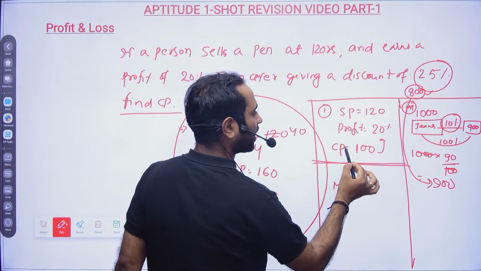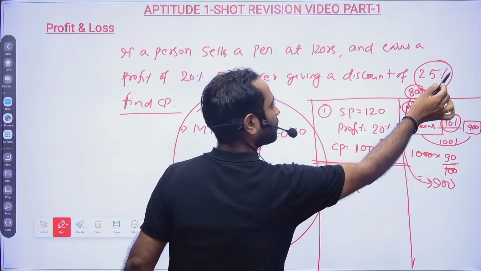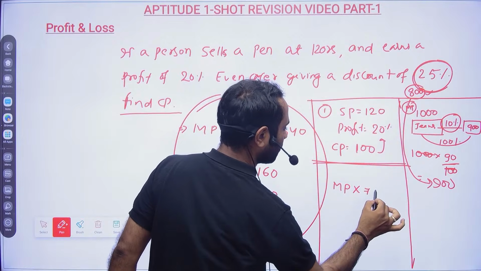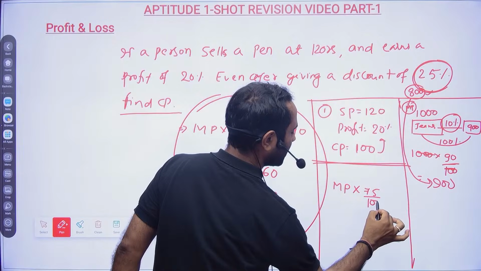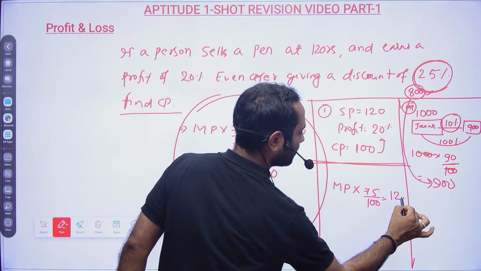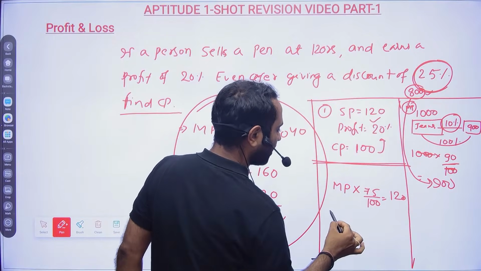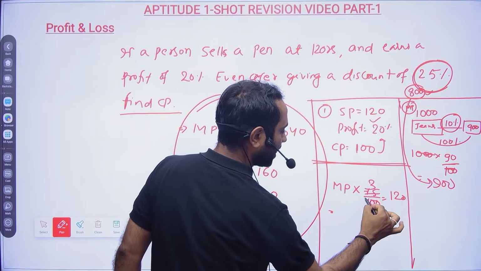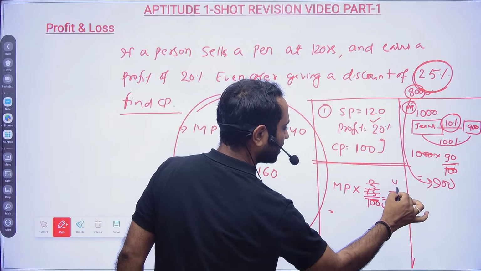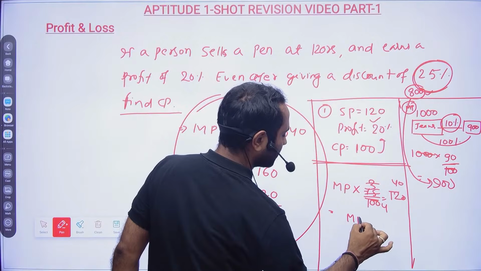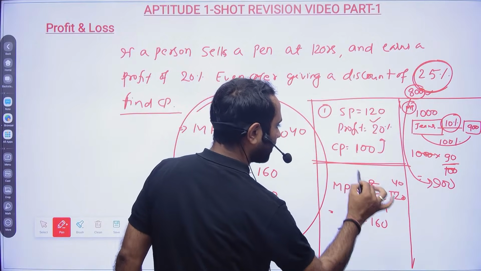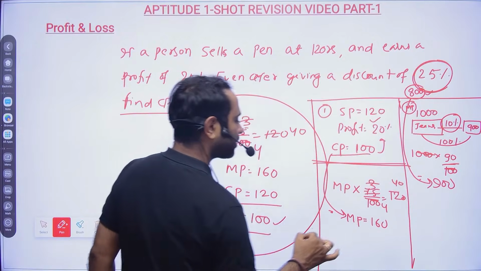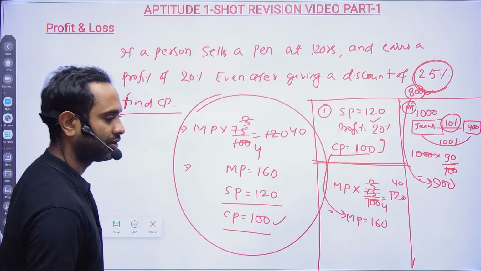In our question, 25% discount means you have to pay only 75% of the marked price, and finally he is selling at 120. That is where I calculated the marked price as 160 rupees. So he bought at 100, but he had marked the price at 160 rupees.